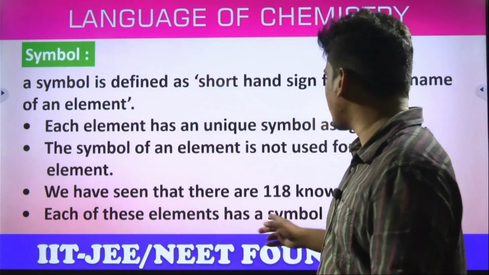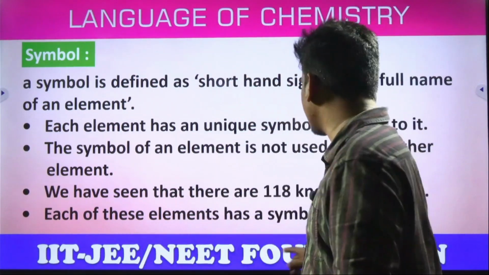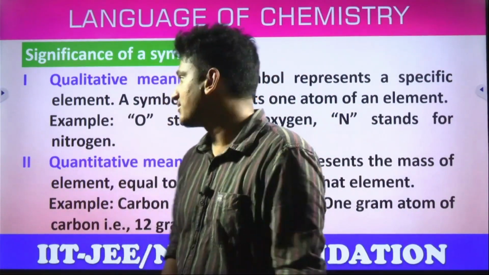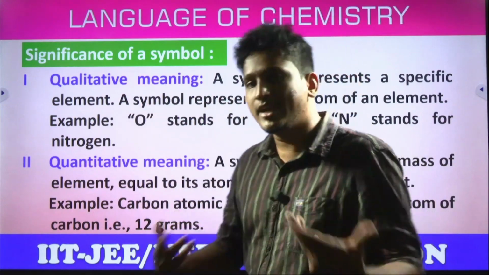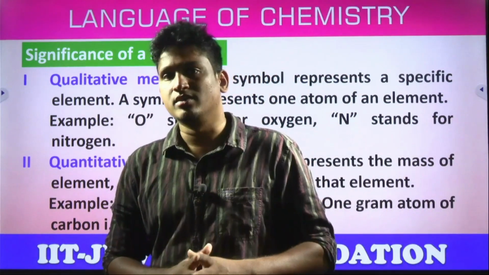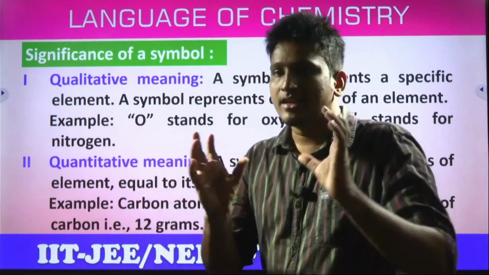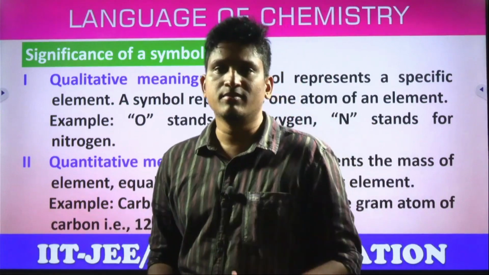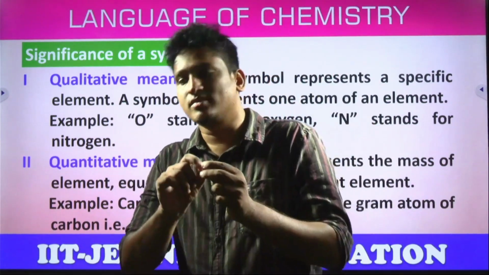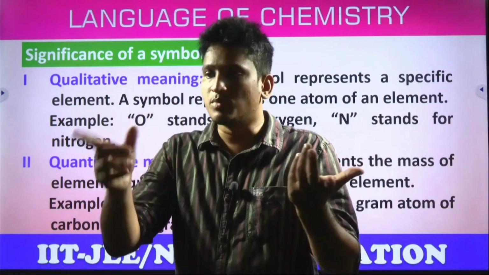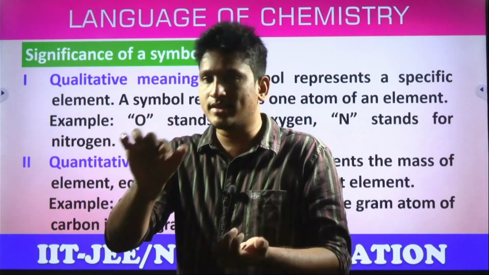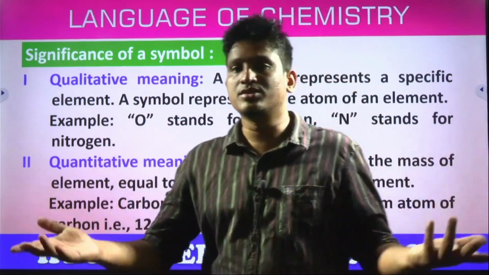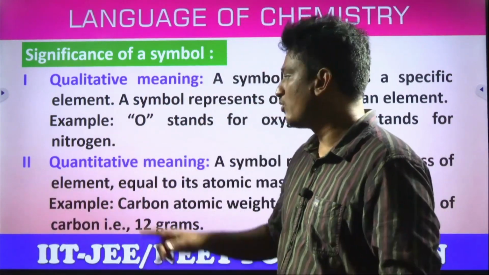So we have seen that there are 118 known elements. Each of these elements has a symbol of its own. So by assigning all these symbols, what we can understand from the concept is, we have two things, students. One is qualitative meaning and the other is quantitative meaning. Qualitative meaning means, in general, the particular symbol represents an element. So for example, O. What is the meaning of O? Instead of writing oxygen, simply O. The moment you see O, the moment you write O, what does it mean? Oxygen. N, what does it stand for? Nitrogen. Yes, sir, students.